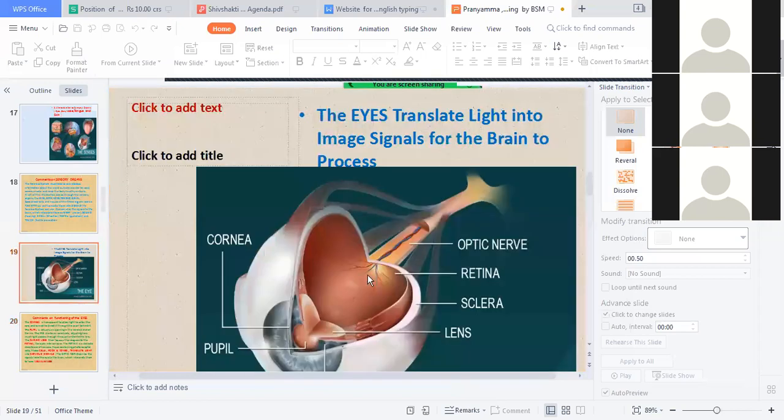From here, the signal is sent through the optic nerve to the nervous system, and it specifies the light: what color it is, whether it is blue, whether it is ultraviolet rays. Okay, different colors. So the neurotransmitters transmit the signals from the nervous system through the optic nerve back to the cornea, stating that this is the image. This is the child's image, this is the photo. So that is how the eyes function.